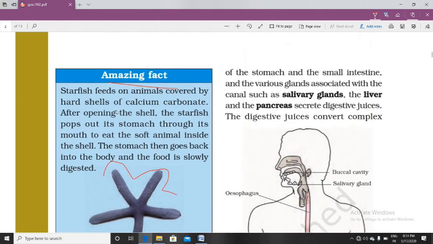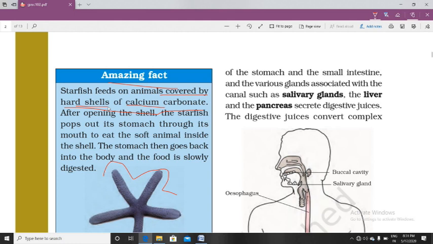Okay, how are they taking their food? Starfish feed on animals covered by hard shells of calcium carbonate. Okay, starfish feeds on animals. Normally, where is starfish found? It is found in marine water, and there it feeds on animals which are covered with a hard calcium shell.